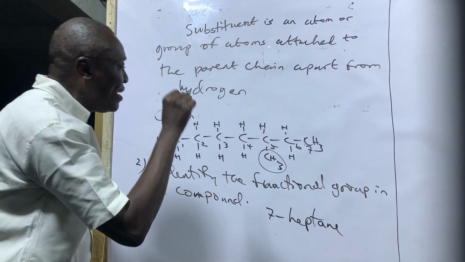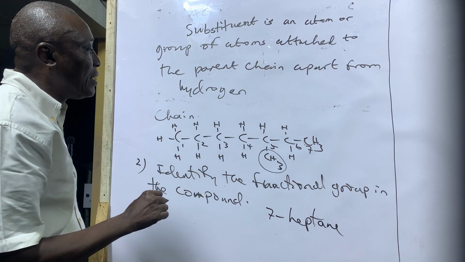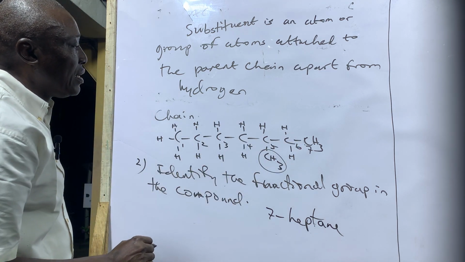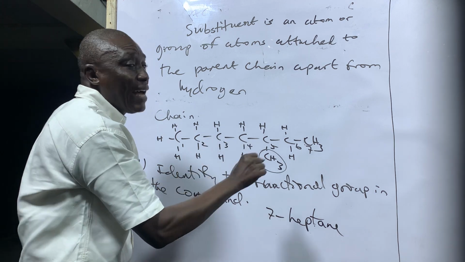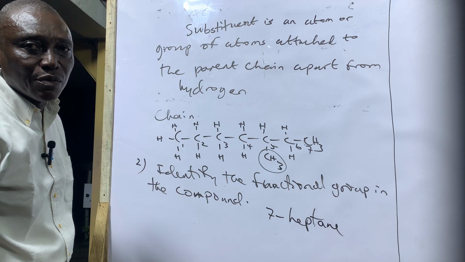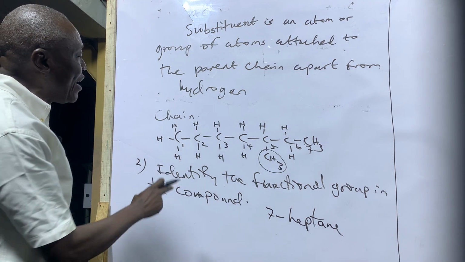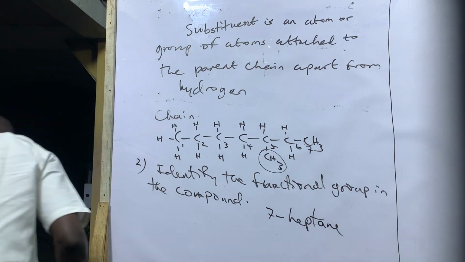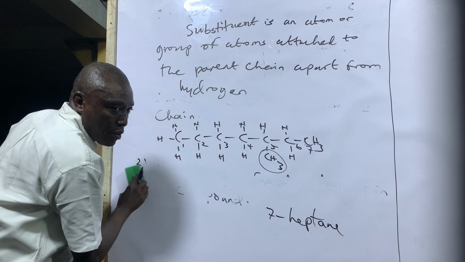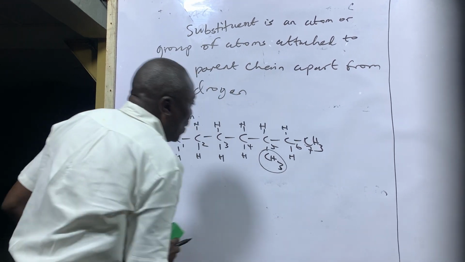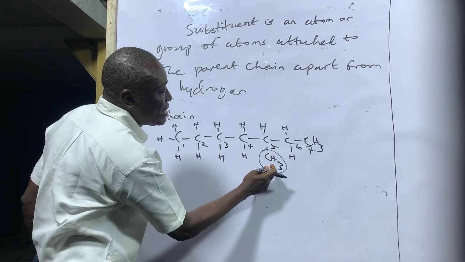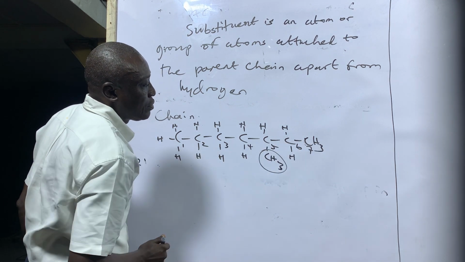So when we are going to name this compound, we will number the chain according to the one that will give this substituent the lowest digit when numbering. Now, if we number like this, just the way I numbered before, this methyl substituent is on position 5.